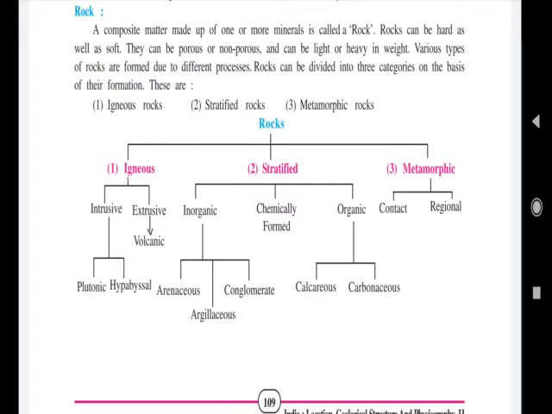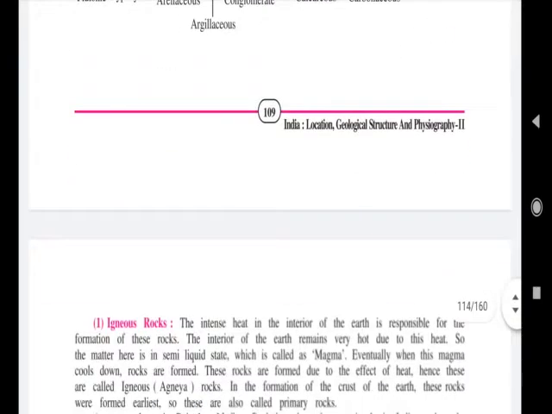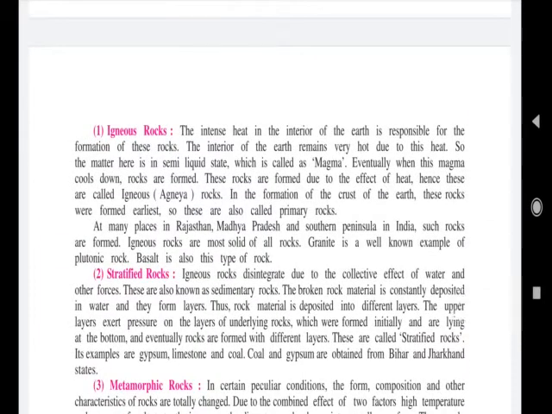To make you understand in more detail, I will show you some videos of how igneous, stratified or sedimentary, and metamorphic rocks are formed. Igneous rocks in India are found in Rajasthan, Madhya Pradesh and the southern peninsula.